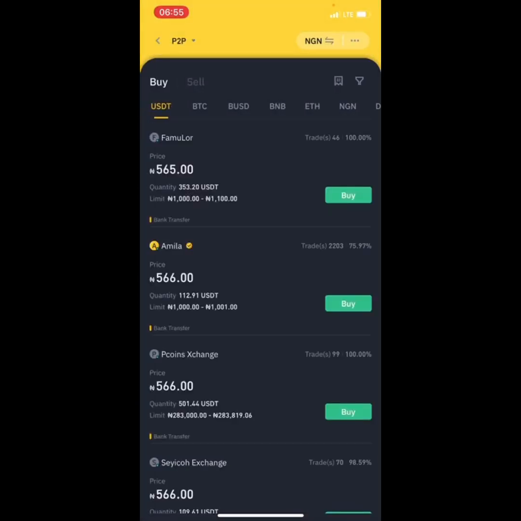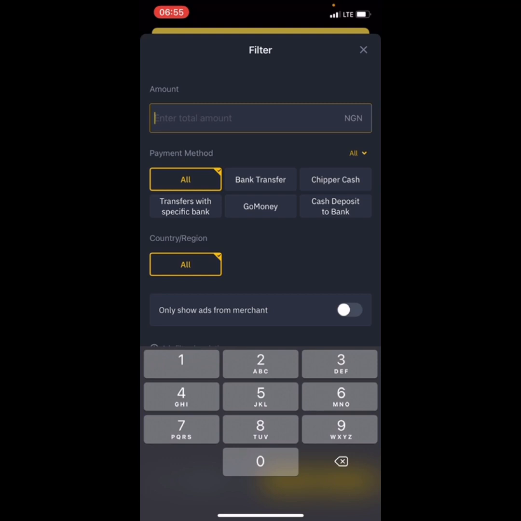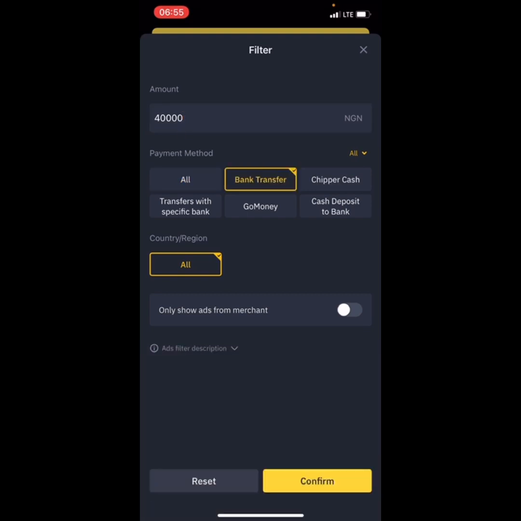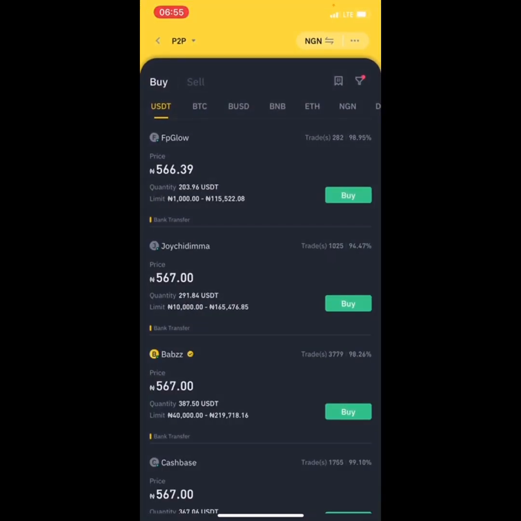So you want to find the rate. Maybe you are selling like $90, I'm just assuming some value. See, $90 is almost 50,000 naira. Let me just see, 40,000 naira, it's just 90,000 naira. So the next thing you want to do is click on bank transfer. Then the next thing is to click on confirm.